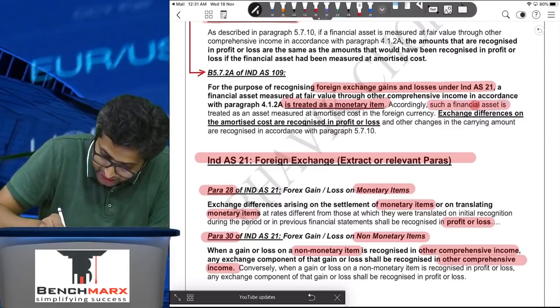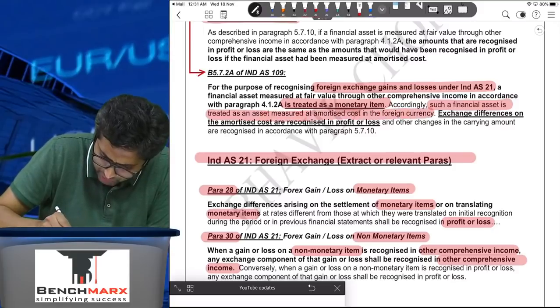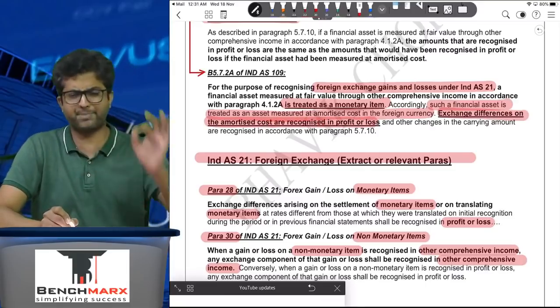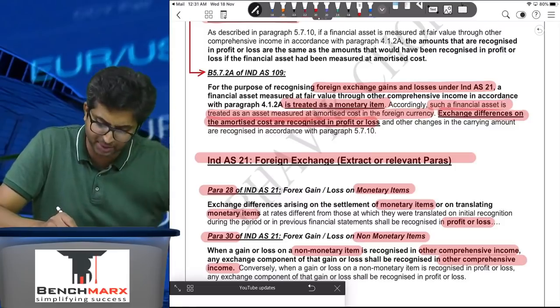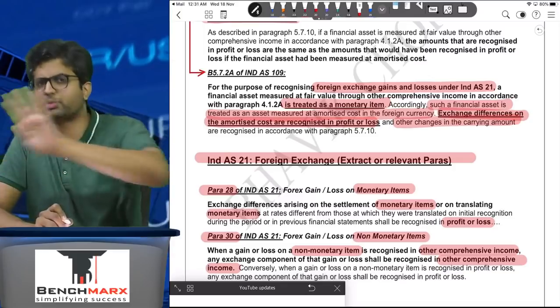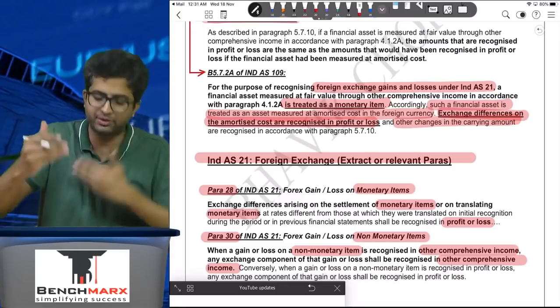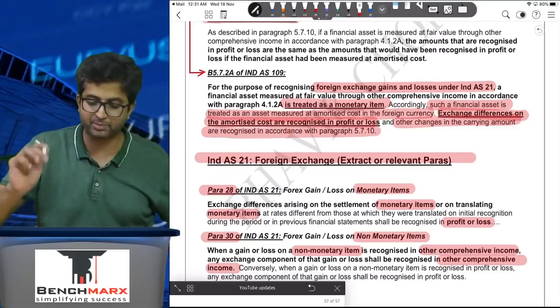Accordingly, such financial asset is treated as an asset measured at amortized cost in foreign currency, and exchange differences on the amortized cost are recorded black and white in the profit and loss account. Exchange differences in the profit and loss account, and other changes in the carrying amount. Other changes, exchange के अलावा जो भी changes रहेंगे, other than exchange, whatever are changes, which can be due to fair value differences, other changes are recognized in accordance with para 5.7.1.